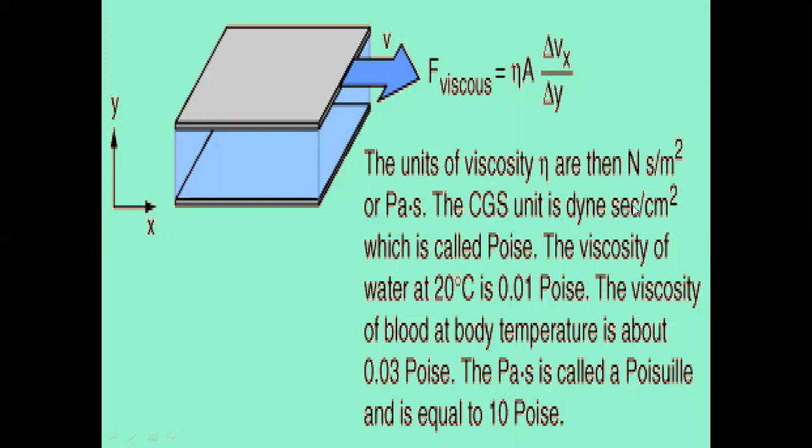The CGS unit is dyne second per centimeter square, which is called poise. Okay, the viscosity of water at 20 degrees Celsius is 0.01 poise. The viscosity of blood at body temperature is about 0.3 poise. So the Pascal second is equal to 10 poise.